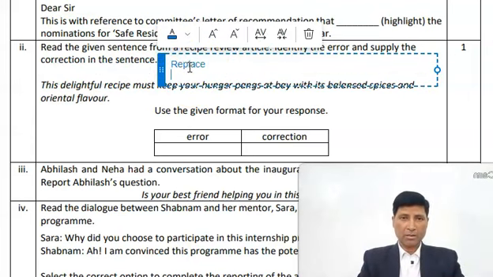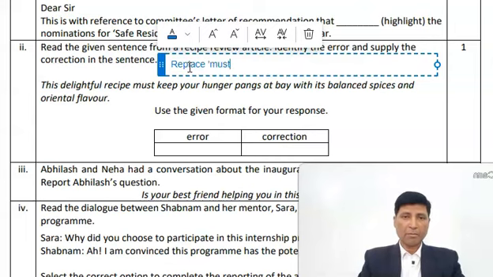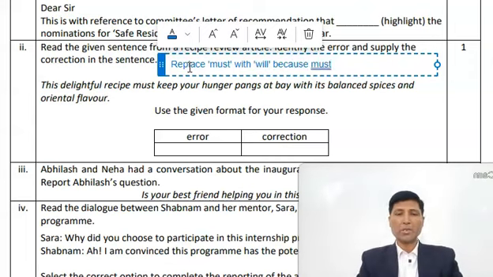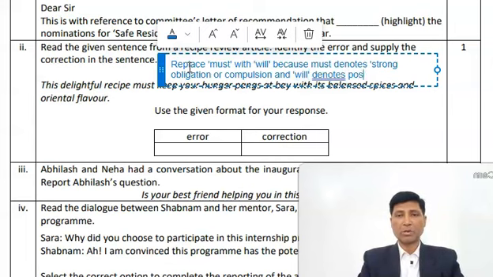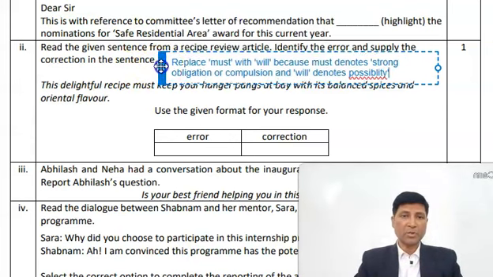Replace must with will, because must denotes strong obligation or compulsion, and will denotes possibility. So when you are looking at the sentence, you just look at the sentence.